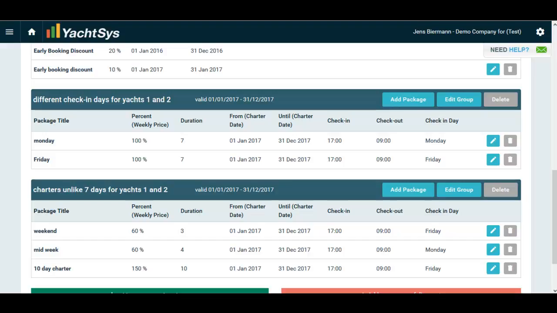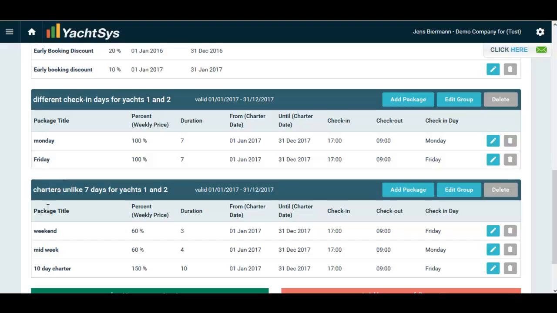Now I have set up some nice custom packages with a charter duration different than 1 week. And one tip for the end: you can combine this feature under the same package with a selection of a custom check-in day for the yachts assigned to this package. So let's go again here. For my former example I had set up different check-in days for yachts 1 and 2, and I selected them to be Monday and Friday.